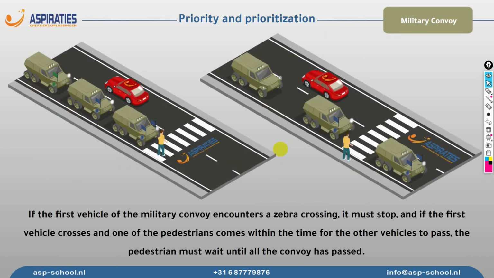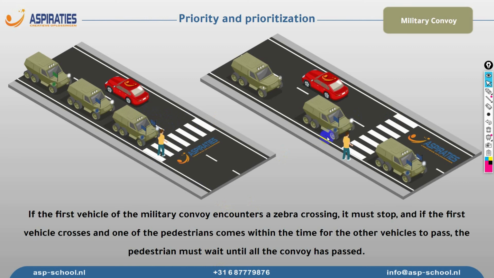How about pedestrians? How should they behave when there is a military convoy? Let's say we have this zebra crossing and we have this pedestrian crossing the road. As we said, the first vehicle in the military convoy, we consider it as a normal vehicle. So the first vehicle must allow the pedestrian to cross. Once this pedestrian crosses the street, the convoy can go on their journey.